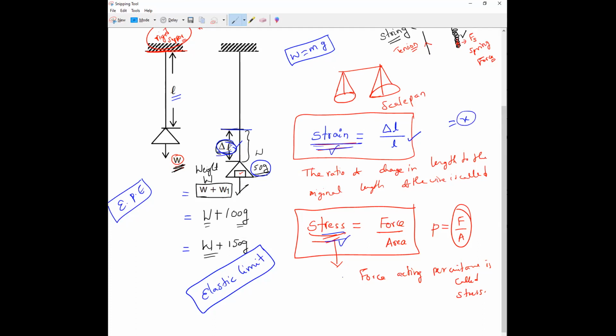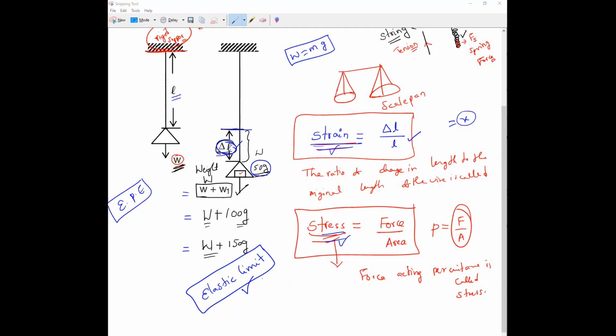That is what I'm saying, up to a certain limit. What limit do we call it? Elastic limit.